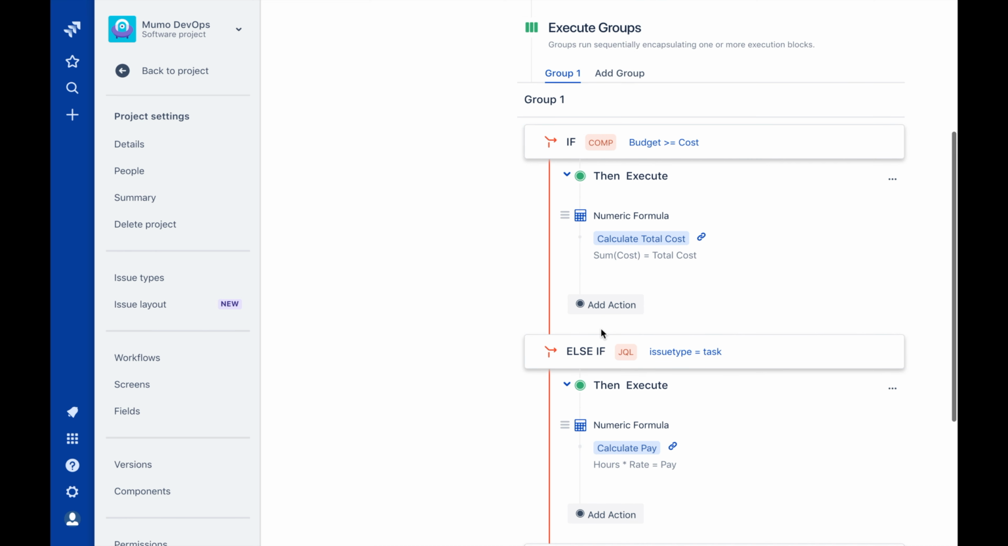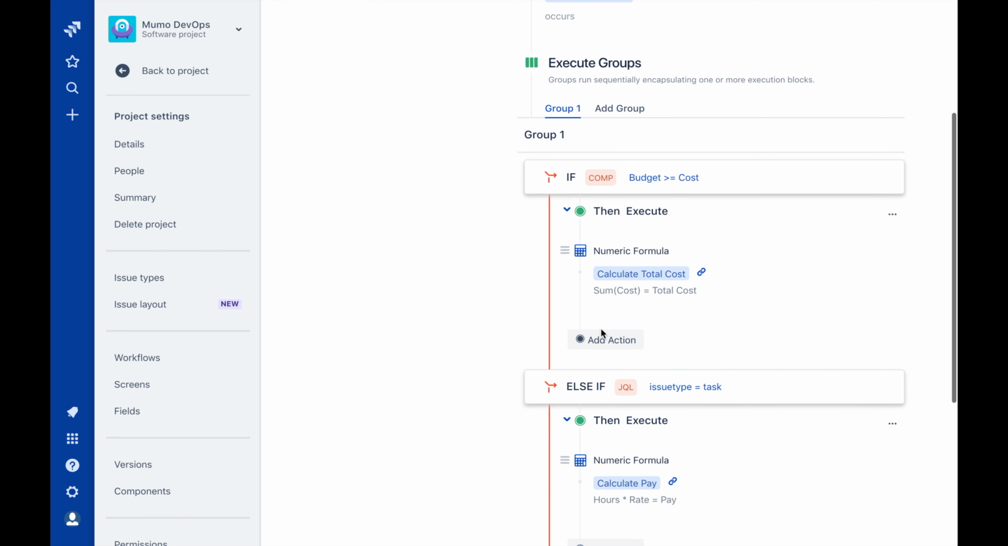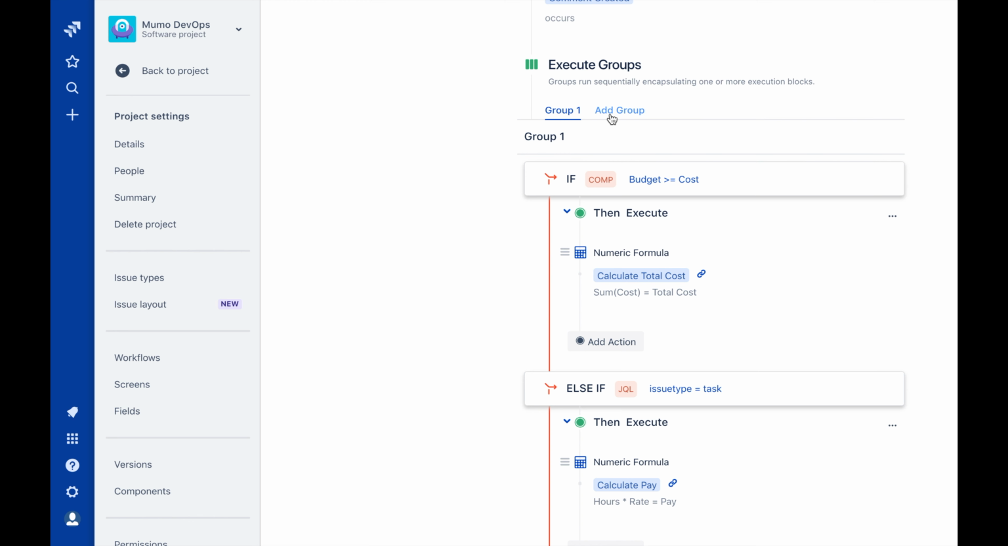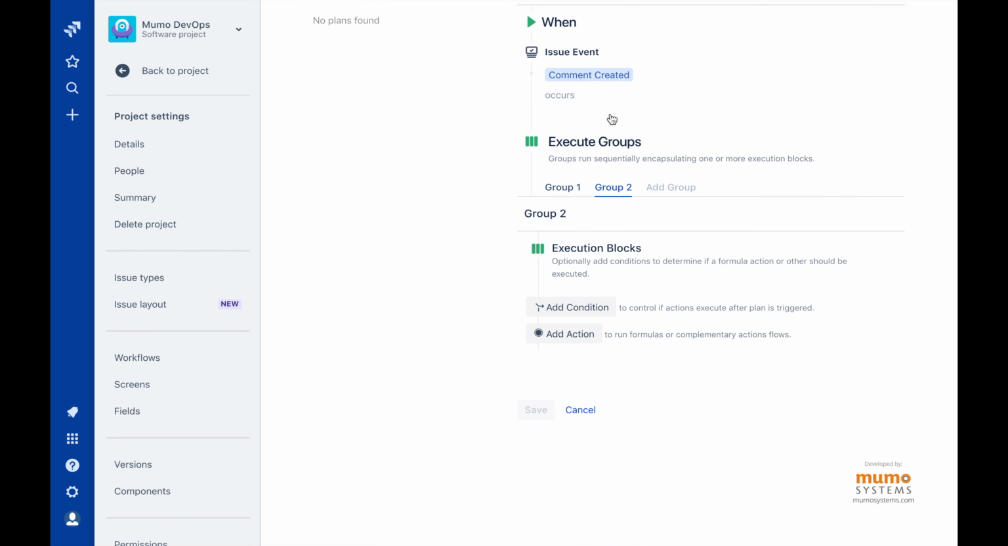What if I wanted to add a new execution block that would be checked by the plan independently of the first two execution blocks? An easy way to separate out execution blocks is by creating a new execution group. Execution groups are an execution block or blocks that an execution plan checks the conditions of from top to bottom. Once one of the blocks in the group either is a lone action, has its conditions met, or is the last block in a group, the plan moves on to the next group, if one exists. Otherwise, it ends.